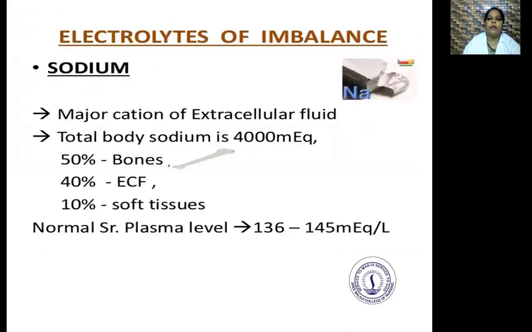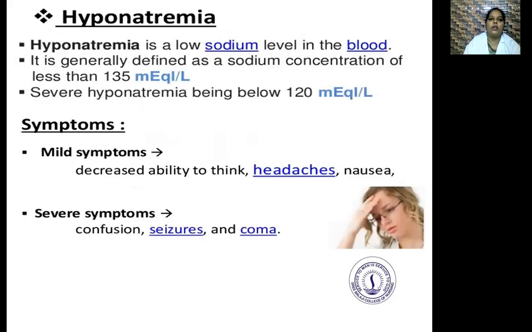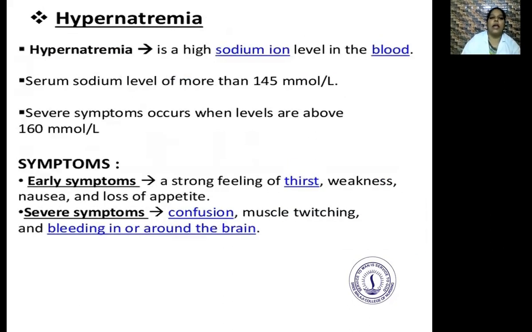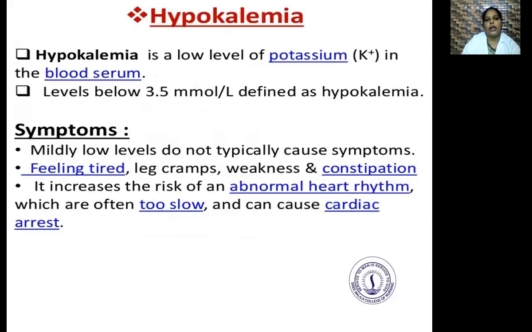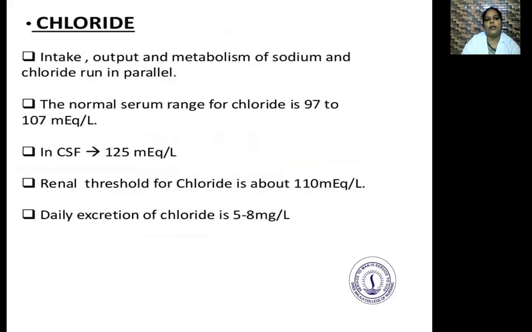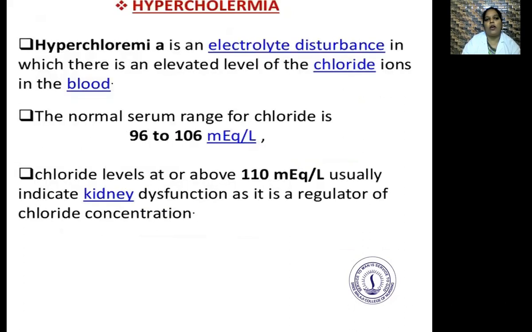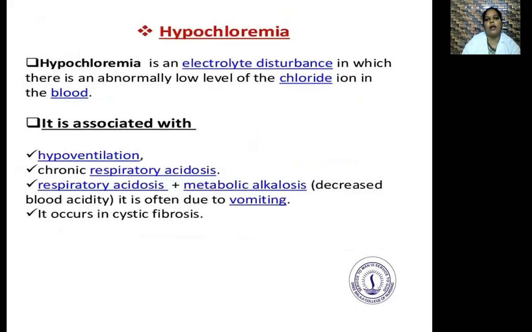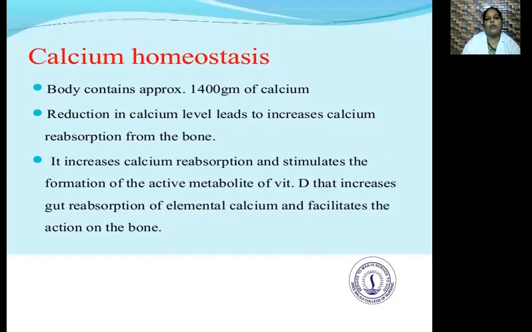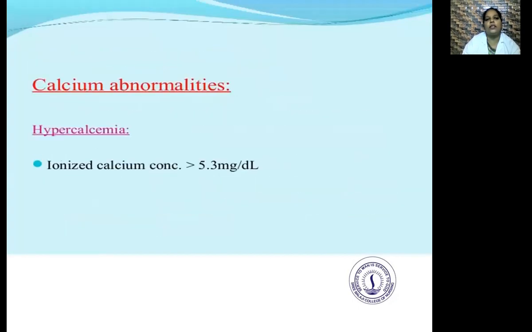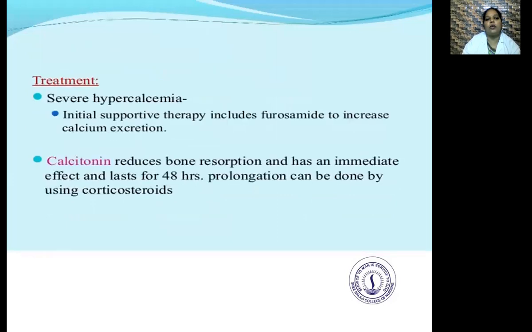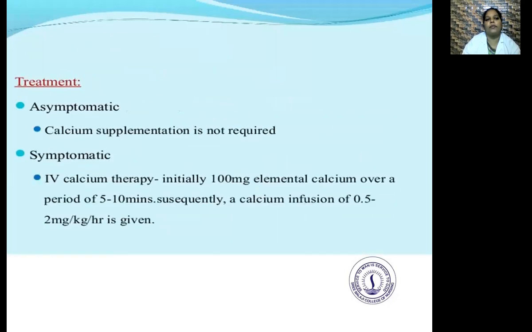Next, electrolyte imbalance: sodium ions, that is hyponatremia, and the causes, signs, and symptoms for hypernatremia, hypokalemia, and hypochloremia, and what is calcium homeostasis, calcium abnormalities, the causes, and the treatment.